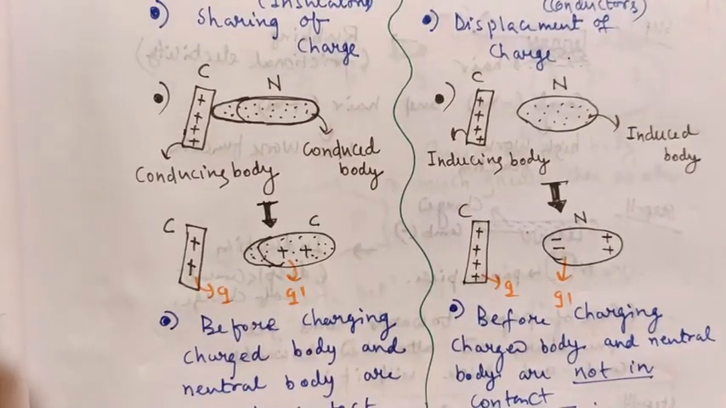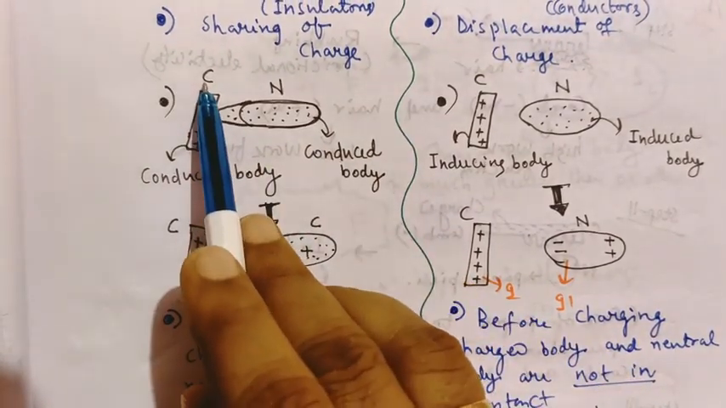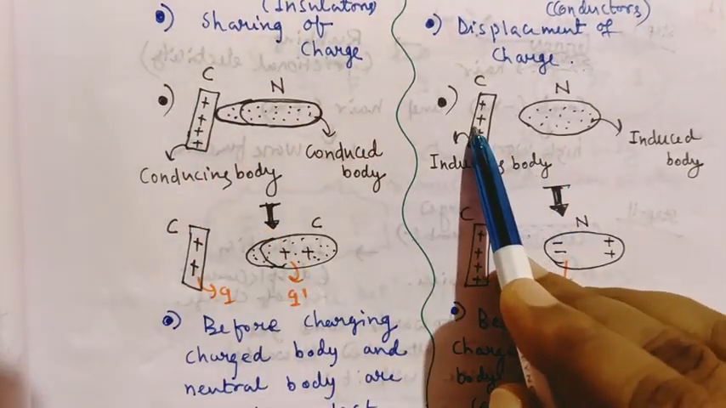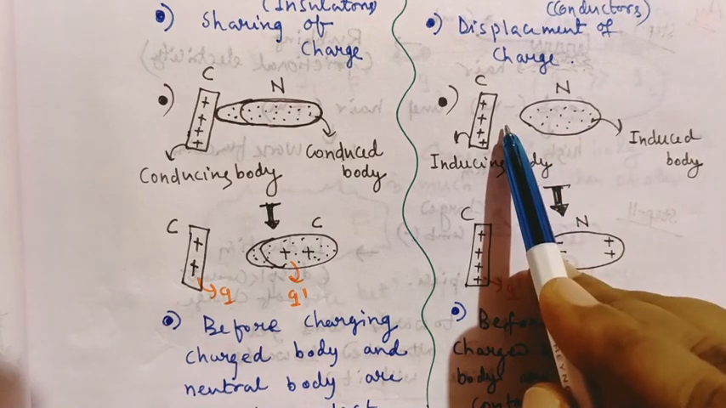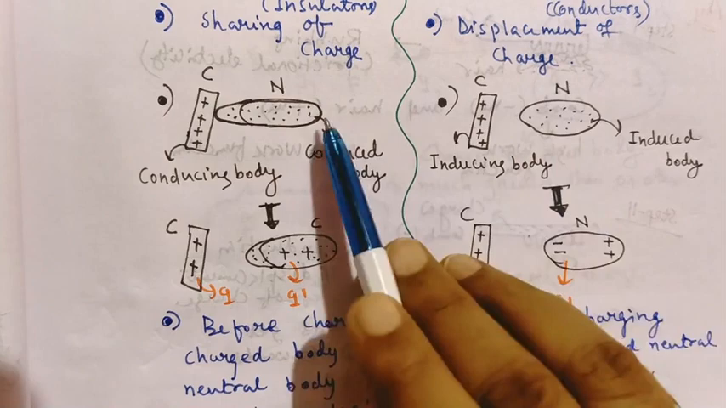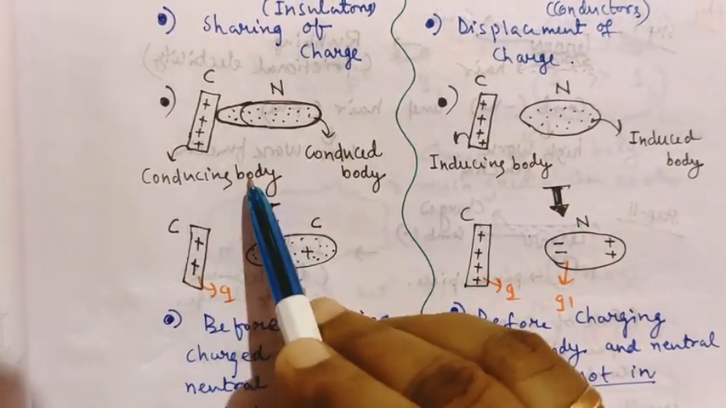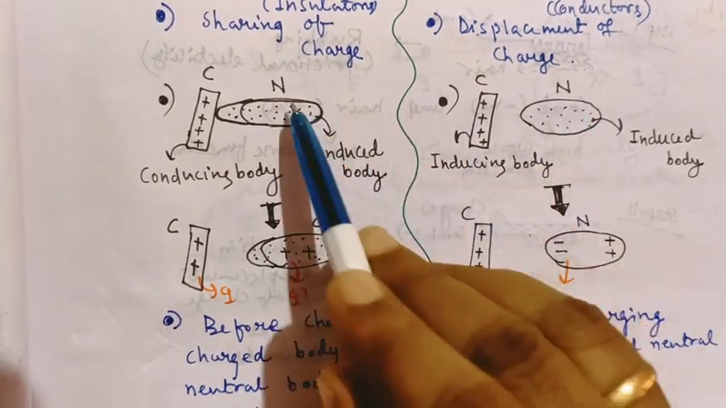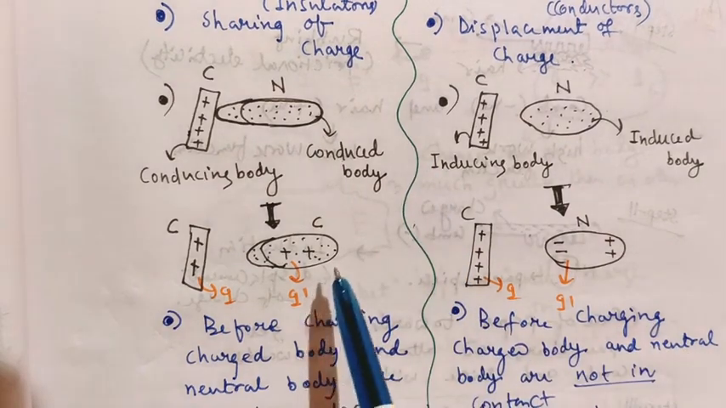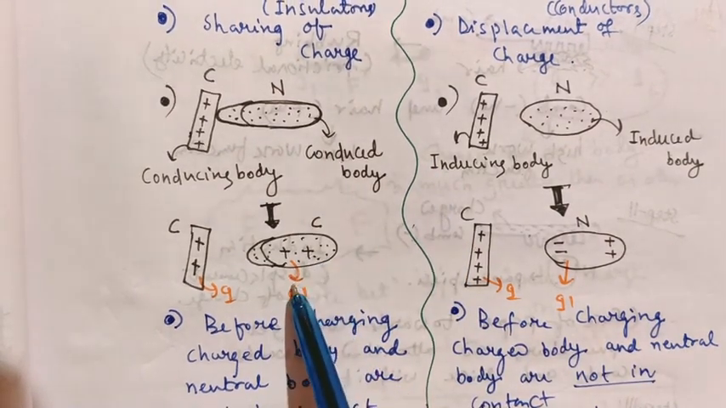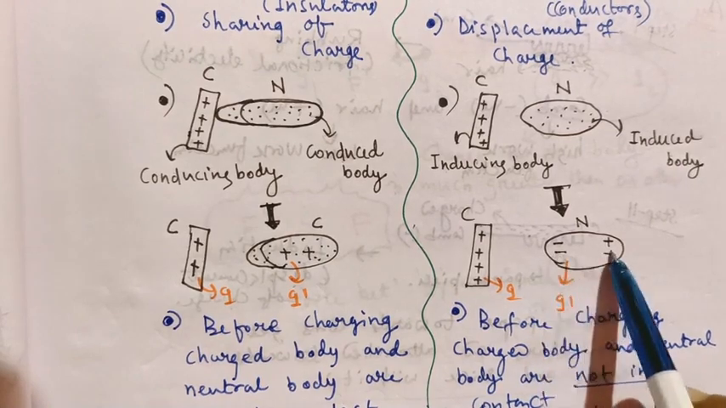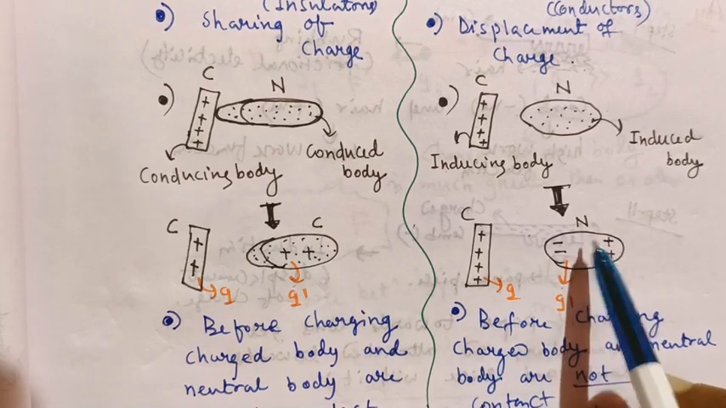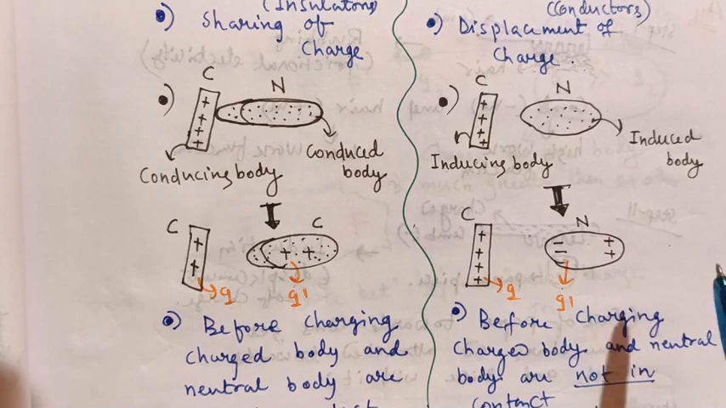You see the diagram again here. Before charging, in case of conduction, the conducing body and a neutral body are kept in contact. Here, the charged body and a neutral body are not in exact contact but very close to each other. This is the difference. Here it is named the conducing body and the conduced body; here the inducing body and the induced body. Both are neutral before charging, but after charging, in case of conduction, it becomes completely charged. But here, redistribution of charge takes place and it is partially charged. The total body is neutral. If you want to charge it, then you have to earth it.